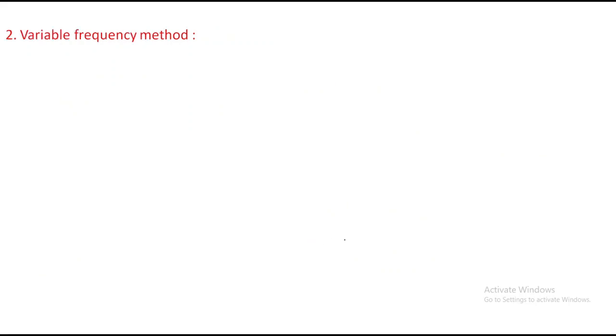Next, the second method is the variable frequency method. The name itself says frequency is varied. What does it represent? Time period is also varied, because the relation between time and frequency is inversely proportional: time period equals 1 by frequency.